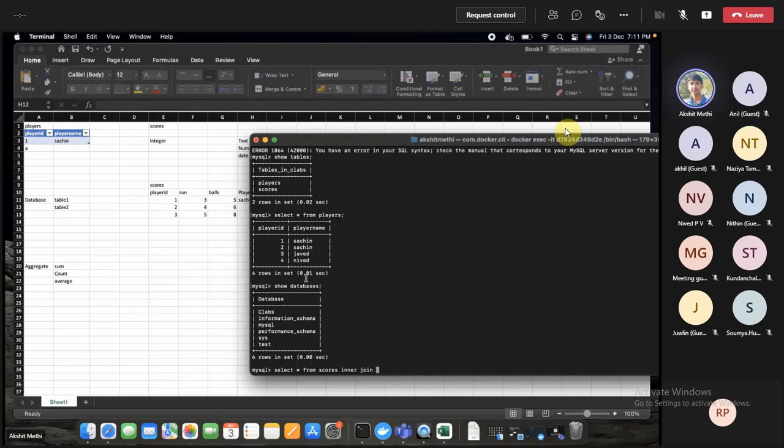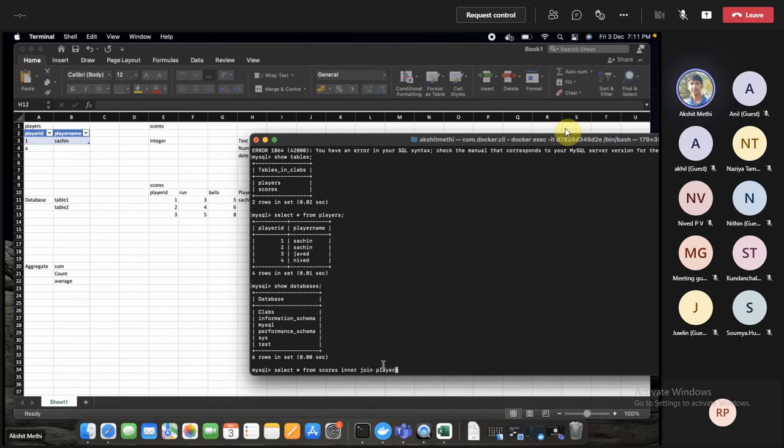I'm using inner join here. I will talk about the different types of join, and we will perform them to see what each comes up with. So we do the inner join on the players table.